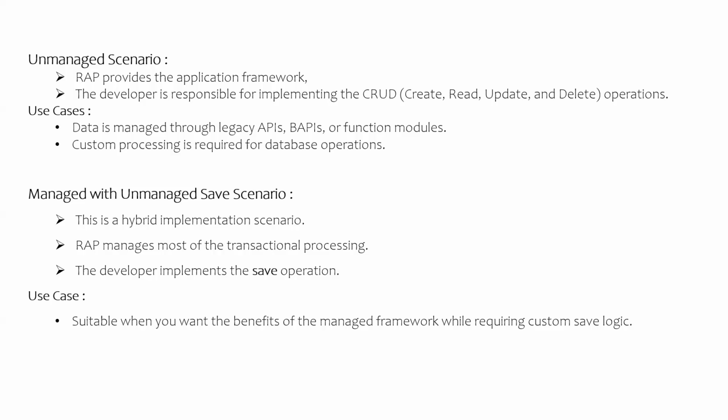Nothing but how we have to store the data in the database tables, we have full control. So if you want to use the benefits of the framework to handle the CRUD operations, and if you want to take care of all the save sequence operations, in that situation we usually prefer this approach.